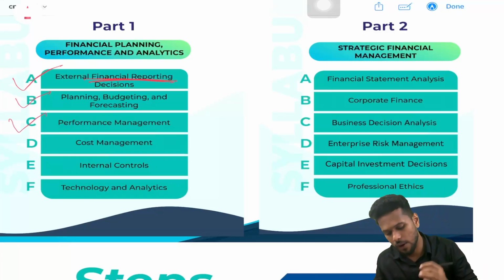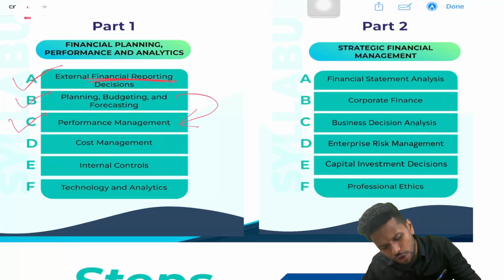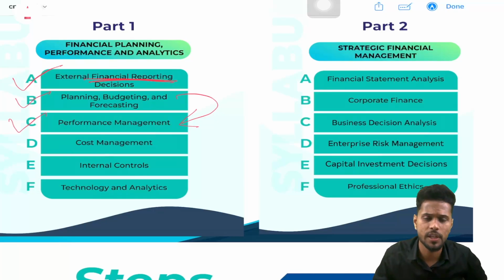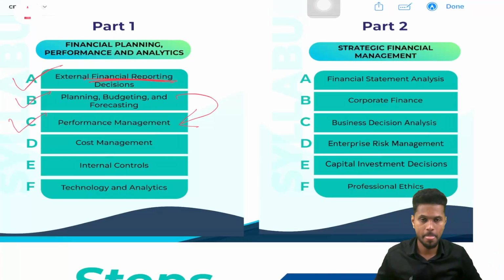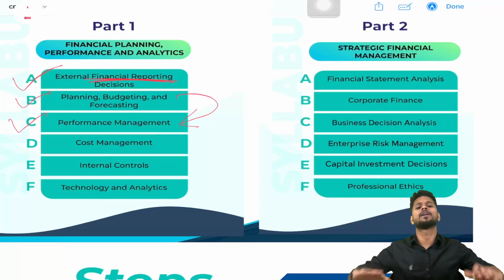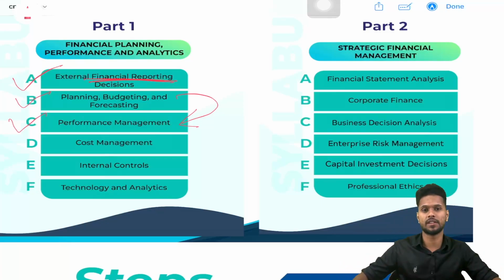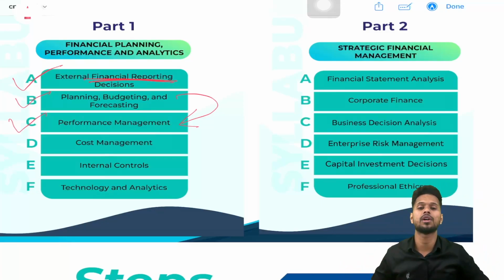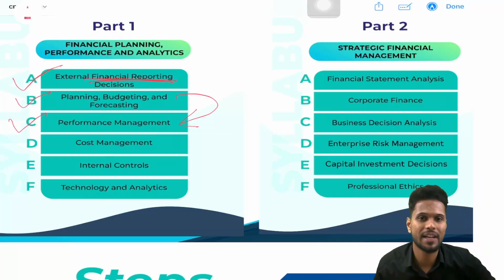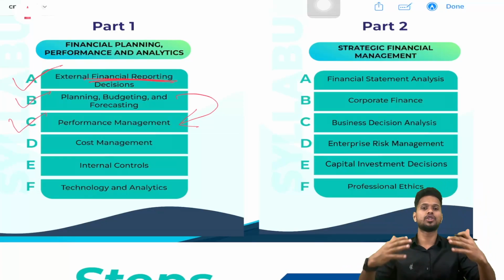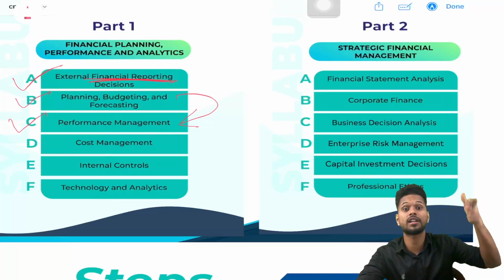So the next section is what? Performance management, section C. It is actually the continuation of budgeting, section B, because in section B we studied how to develop the budget of a company. Clear. So suppose we developed a budget, and it's not necessary to achieve all these budgets. Suppose I budgeted that in the coming year I should develop a profit of 1 lakh. That is my budget. 1 lakh means 100,000.